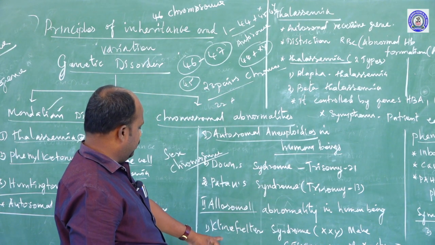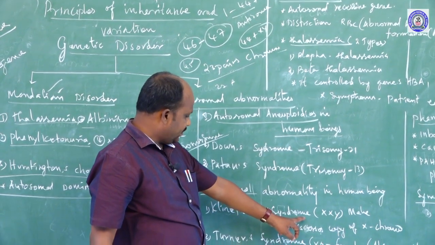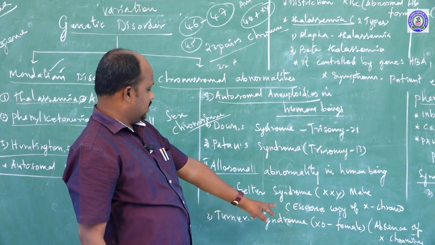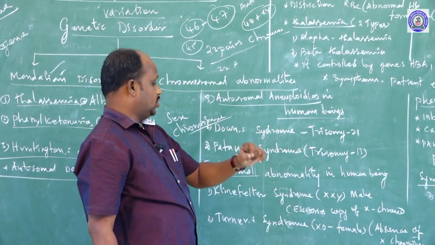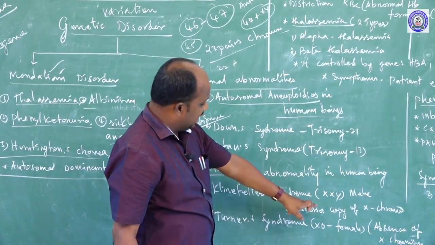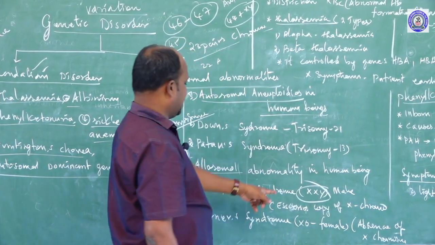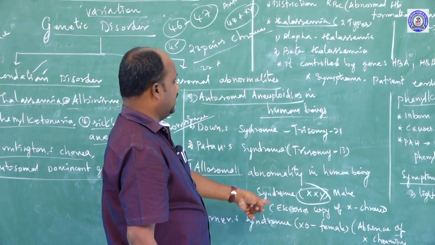Klinefelter may affect male bodies, with loss or gain: in Klinefelter, the X chromosome increases, which means one more X chromosome is added, so it becomes X and X with Y. It is otherwise called Klinefelter. It is caused by autosomal recessive genes.